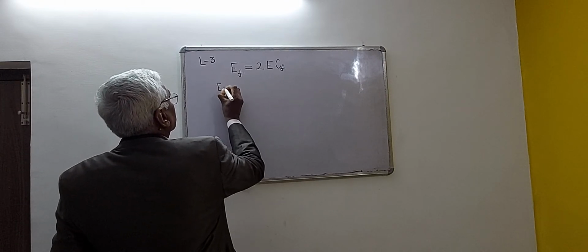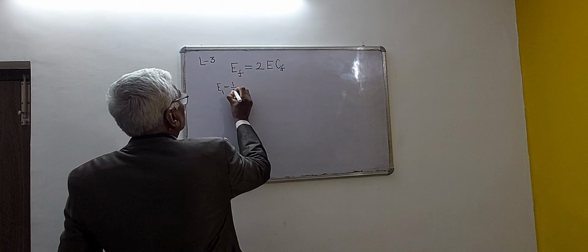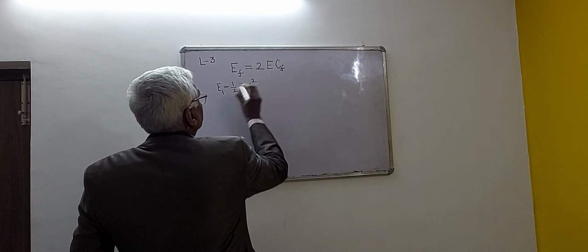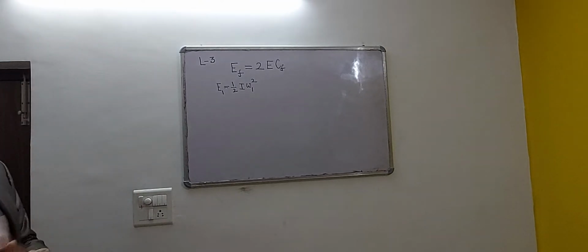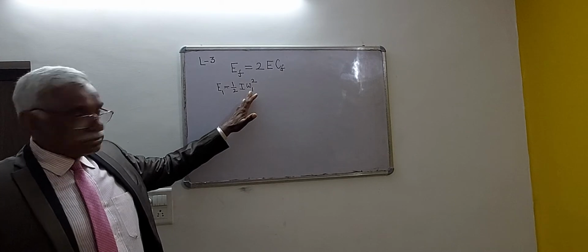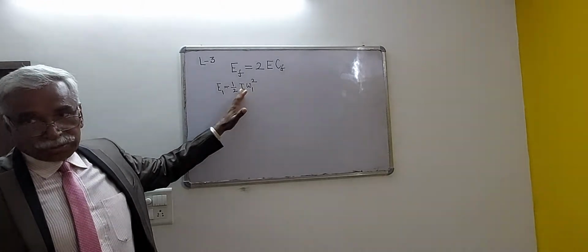Now, suppose the maximum energy of the flywheel, at maximum speed, is written as E1, and E1 is equal to 1 by 2 I omega 1 square. Omega 1 is the maximum speed, I is the mass moment of inertia of the flywheel.